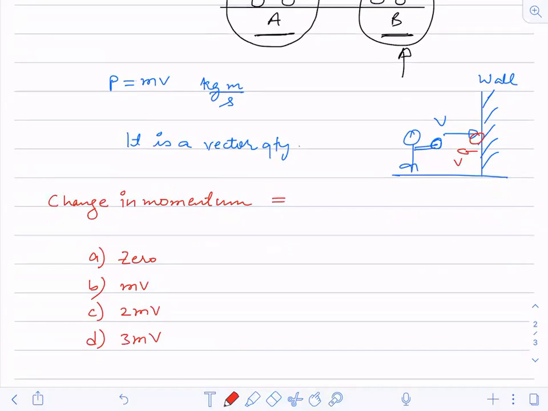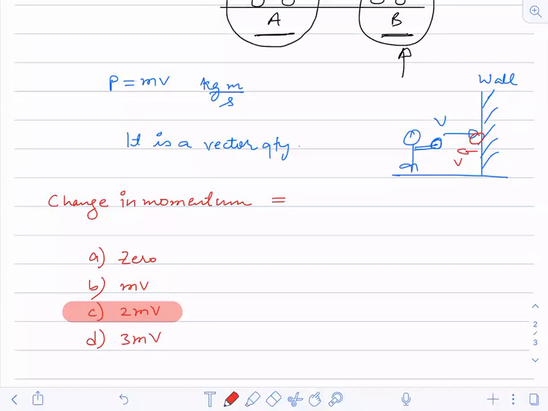Option A. One student has written 2 mv, Rajkumar. Sarika, option C. Option C is the correct answer. So Sarika and Rajkumar are right. The rest of everybody has given A only. Fine. Option C is correct.